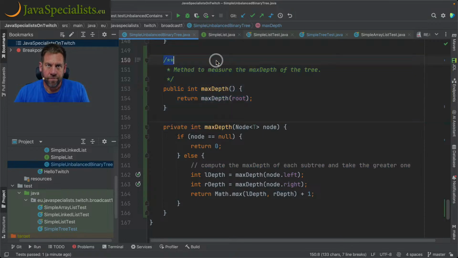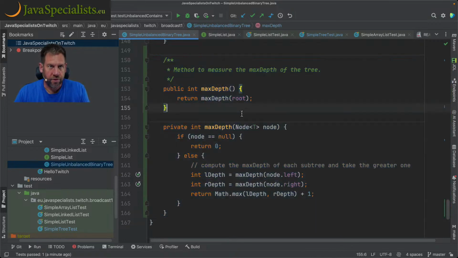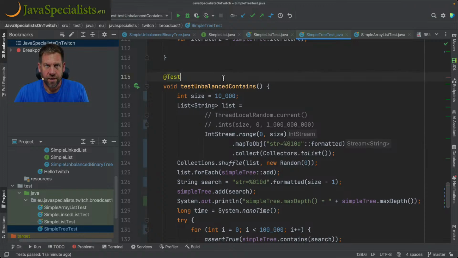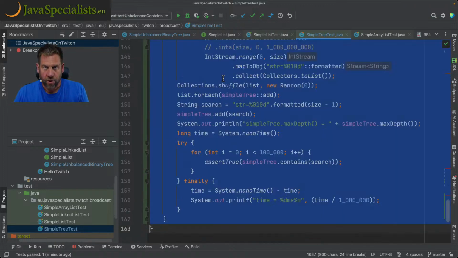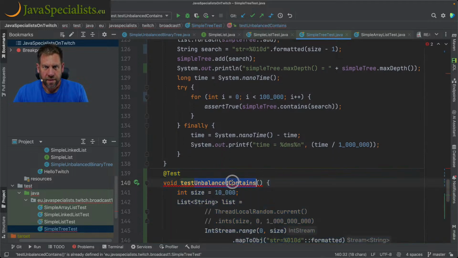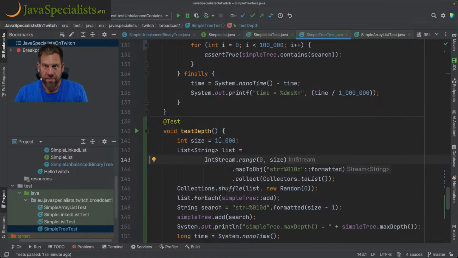What I'll do, just to add a test for that. Let's add a test. I'm going to copy this, test depth, right? And we're going to make a range from 0 to size. I'm going to make it 100,000.